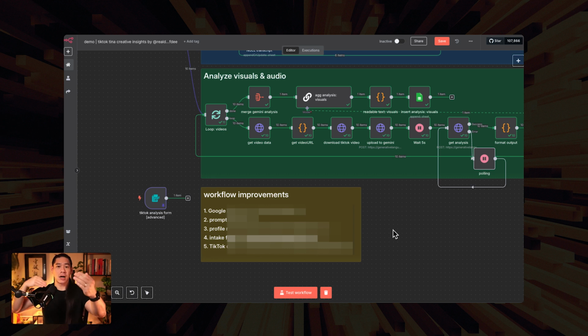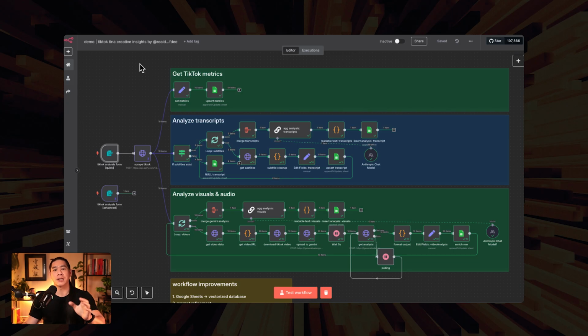This creative analyst workflow that I've built recently shaves off hours of our creative research process. So I'm very excited to share it with you. And at the end, I also want to show you how you can improve the workflow and take it even further. All right, let's get into the breakdown of the workflow itself, the three different streams.